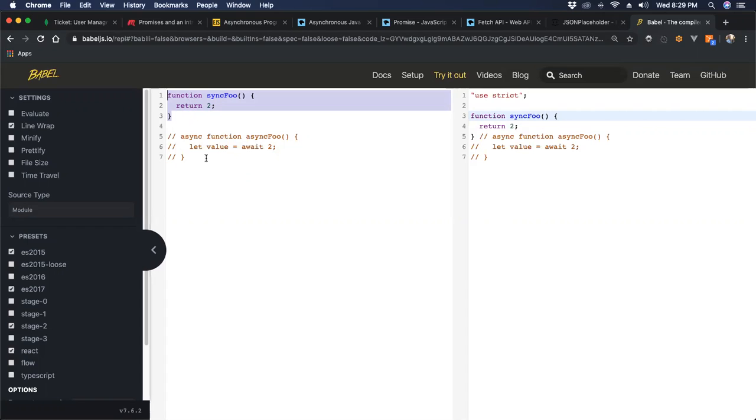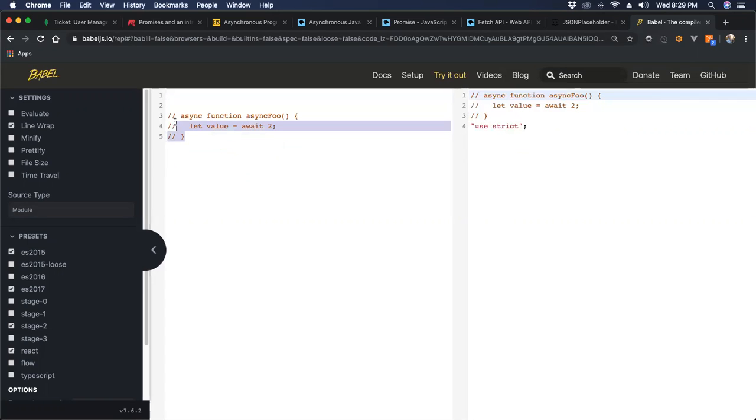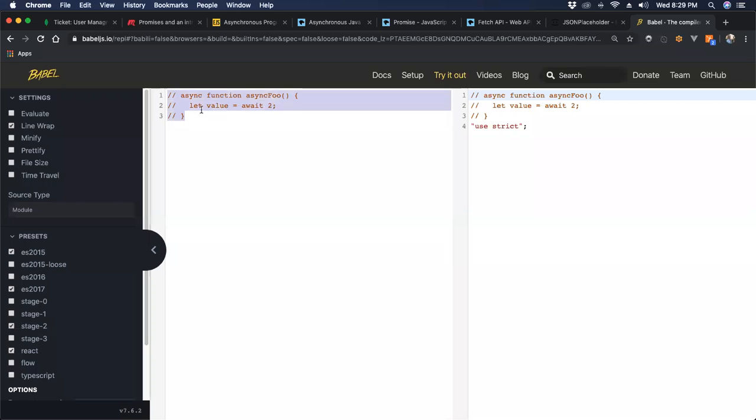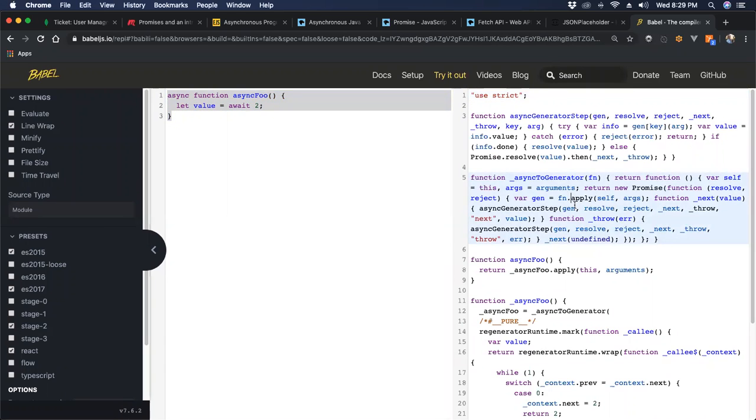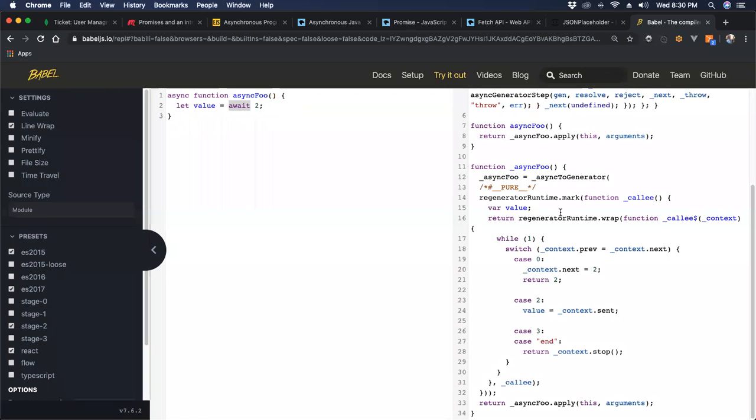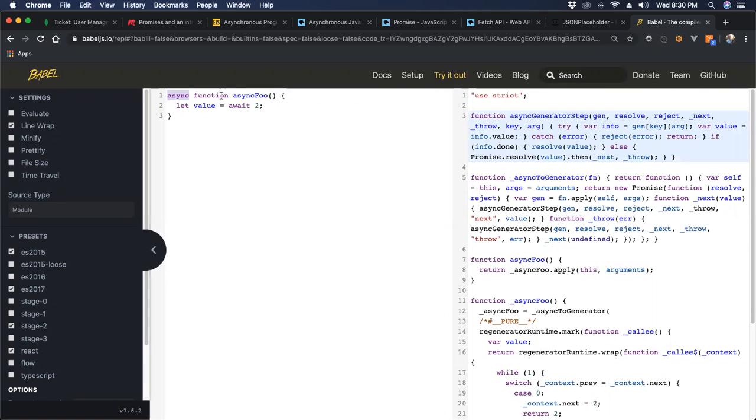So remember, all you're writing is 3 lines of code, but what really gets run, and I really hope this is eye-opening for you guys, is all of this crap. All of this is what it takes to let you use the word async and the word await. There are things called generators in here, iterators, these crazy complex objects that no one wants to waste their time learning. But all of that is happening behind the scenes just to let us create an async function and use this handy keyword await to write asynchronous code in a manner that feels more like our brains want to compute it, in a synchronous way.